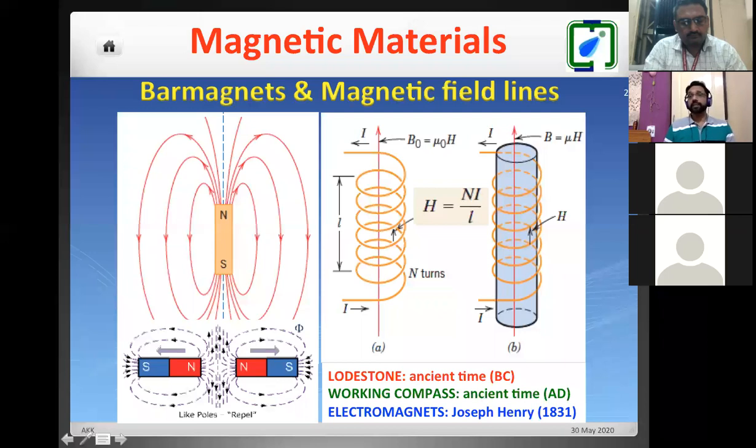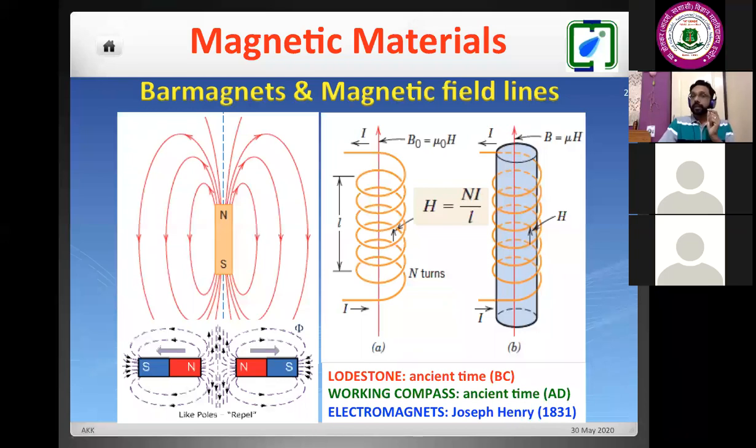Then there was the major challenge. Suppose for our practical or device application, I need a bar magnet of a definite size or shape. Then the first thinking came in the year 1831. American physicist Joseph Henry, for the first time, produced the artificial magnet.